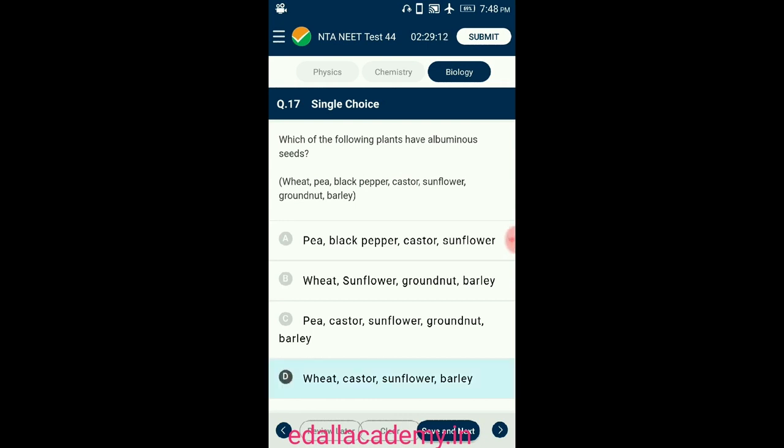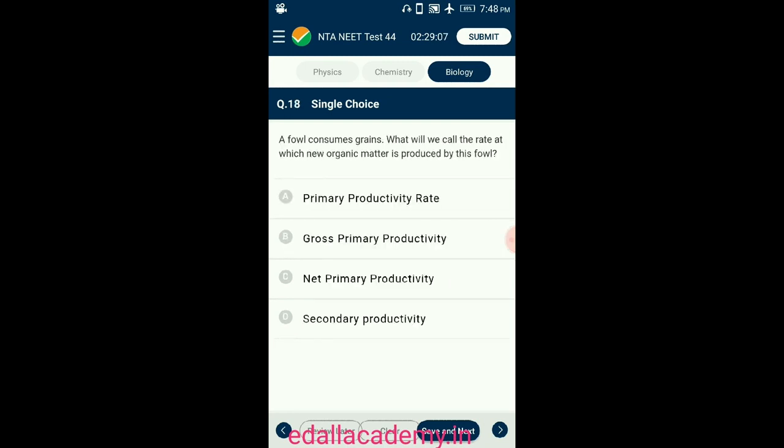Wheat, castor, sunflower and barley. Question number 18. A fowl consumes grains. What do we call the rate at which new organic matter is produced by this fowl? The amount of biomass or organic matter produced by plants by photosynthesis per unit area and over a period of time is called primary productivity.